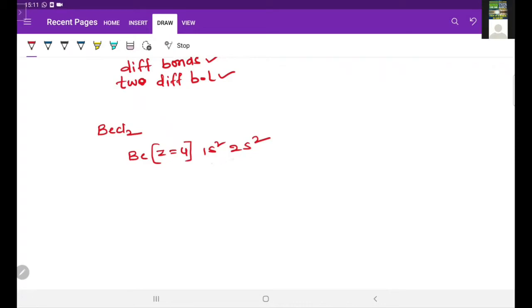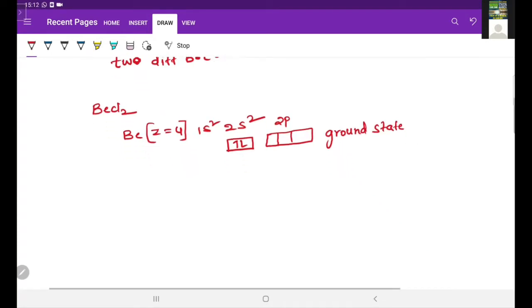In this, the second shell has the 2s orbital, and in that 2s orbital, 2 electrons are there. The second shell is the valence shell. In this valence shell, electrons are present only in 2s, but in 2p, no electrons. That is the ground state. So it is the ground state electronic configuration of beryllium.